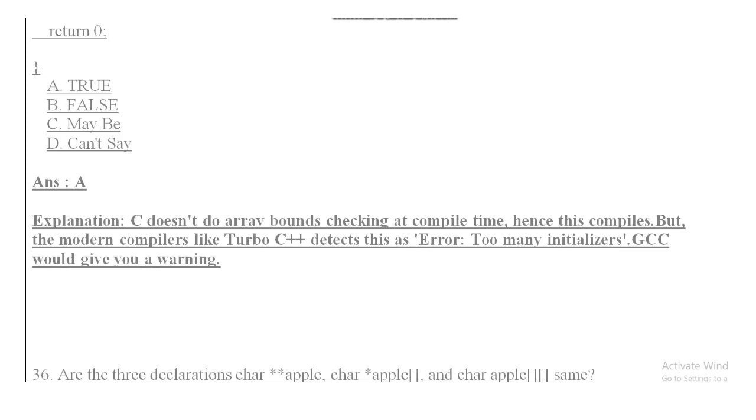C doesn't do array bounds checking at compile time, hence this compiles. But modern compilers like C++ detect this as an error: too many initializers. GCC would give you a warning. So for some compilers this program will run, and for some compilers this program will give an error.